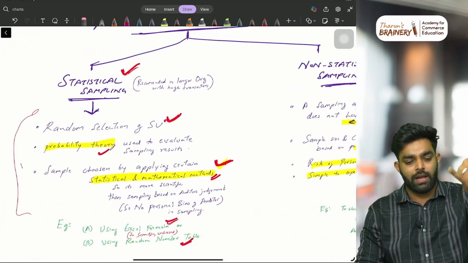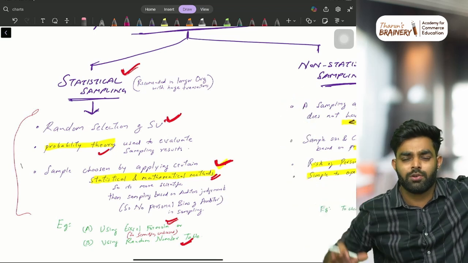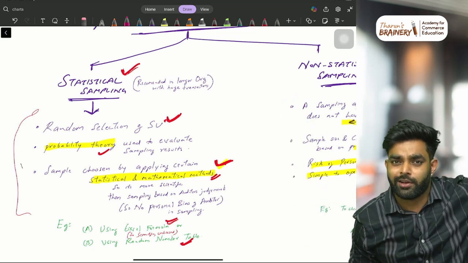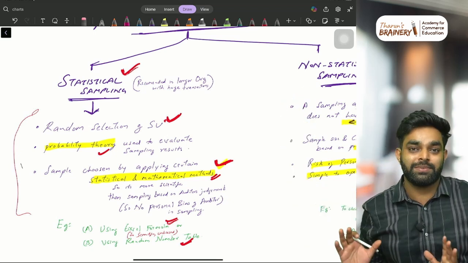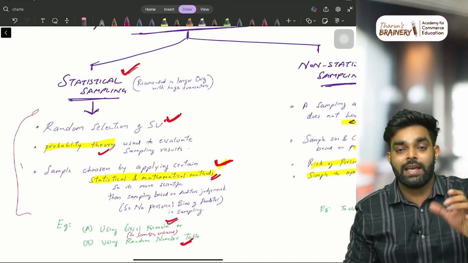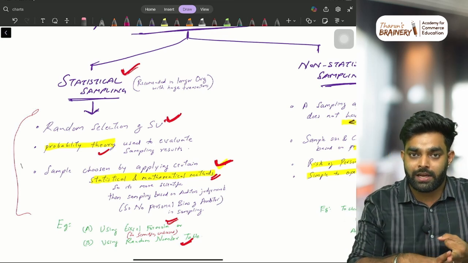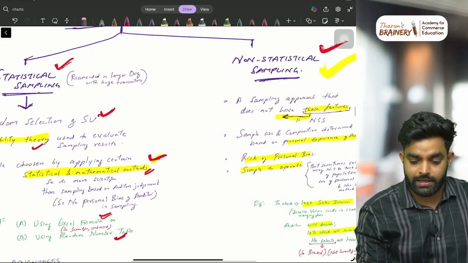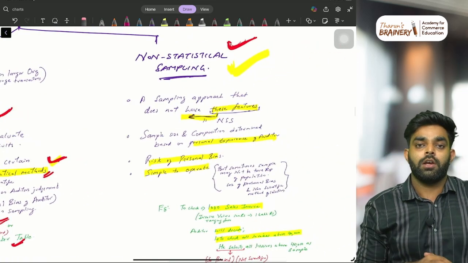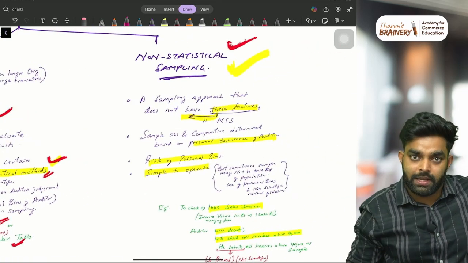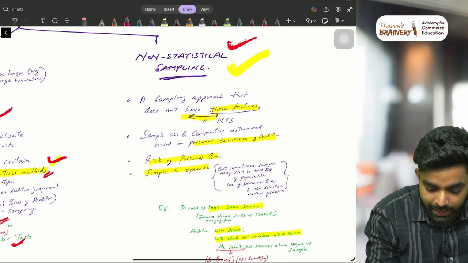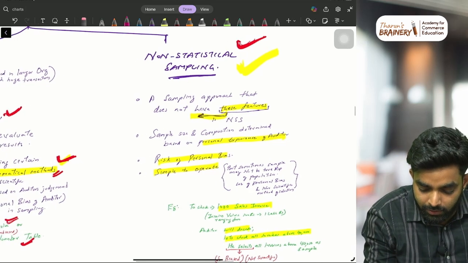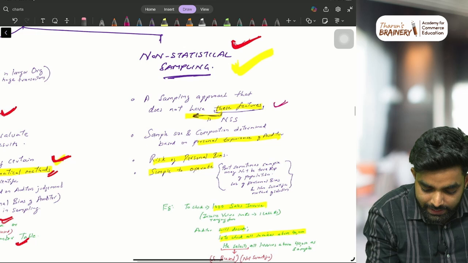Using any Excel formula, just don't overthink or complicate it here. It's not actually coming for the exam as a calculation or anything. Just for understanding, I'm saying this. If you are using any formula or Excel or random number table, anything, for selecting the sample, that is what we call statistical sampling. And non-statistical sampling means you are not using any methods, simply picking randomly. A sampling approach that does not have any of these features is non-statistical sampling.